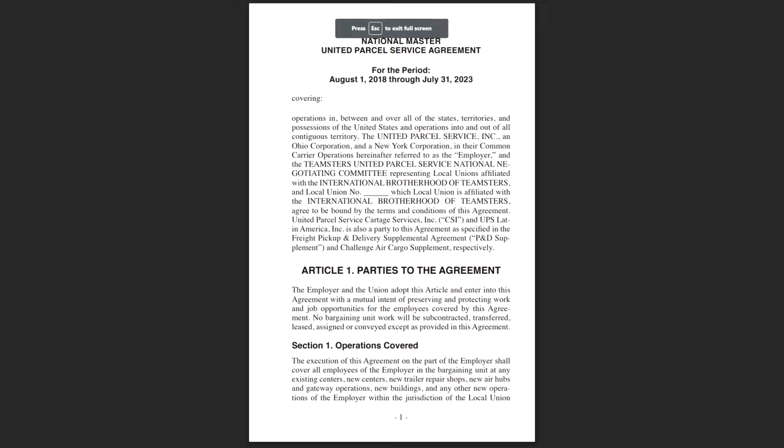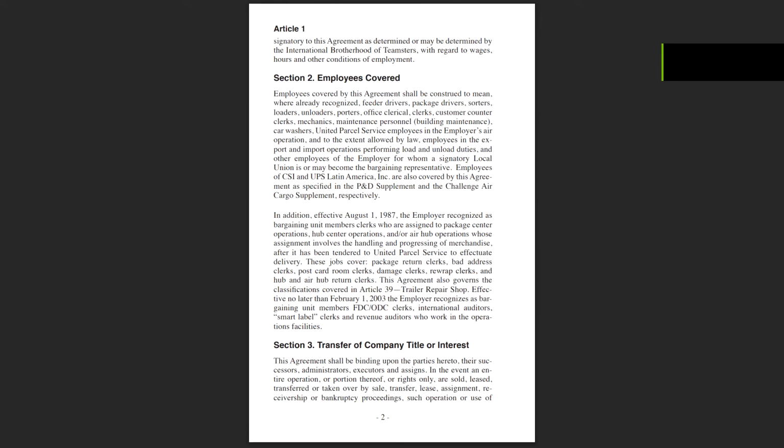Section 1. Operations Covered. The execution of this agreement on the part of the employer shall cover all employees of the employer in the bargaining unit at any existing centers, new trailer repair shops, new air hubs and gateway operations, new buildings, and any other new operations of the employer within the jurisdiction of the local union signatory to this agreement as determined or may be determined by the International Brotherhood of Teamsters with regard to wages, hours, and other conditions of employment.